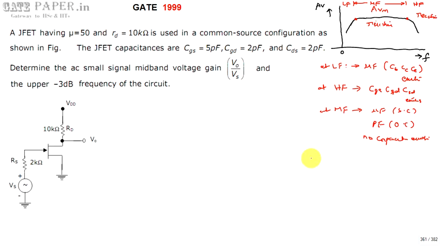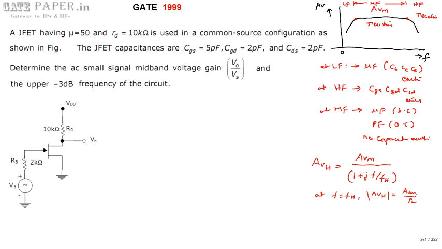At high frequencies the gain is indicated as AVH, and the relation between mid-band voltage gain and high frequency voltage gain is AVH = AVM divided by 1 plus jF by FH. FH is the upper cutoff frequency. At F equal to FH, the magnitude of AVH is equal to AVM divided by root 2.